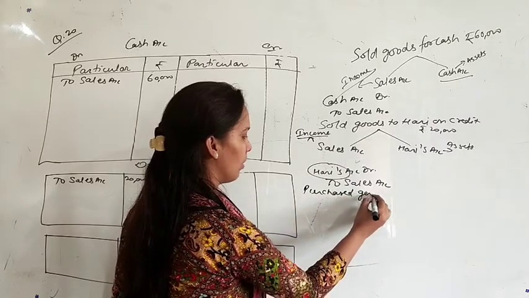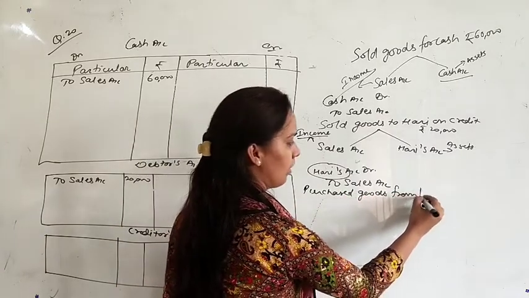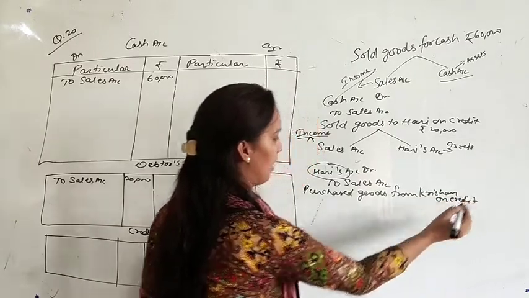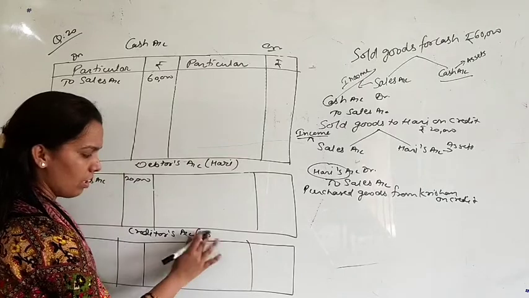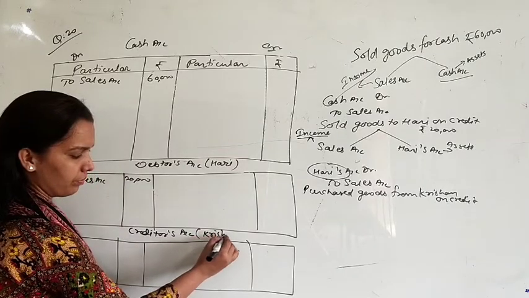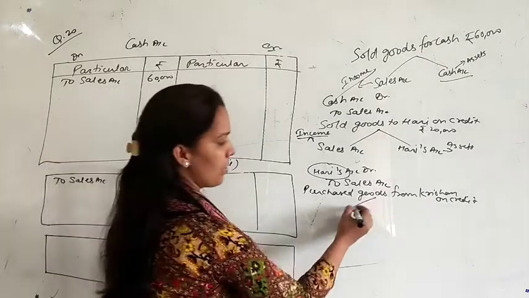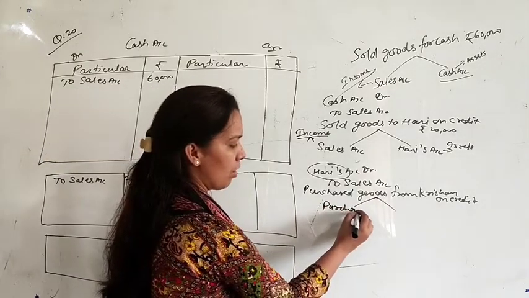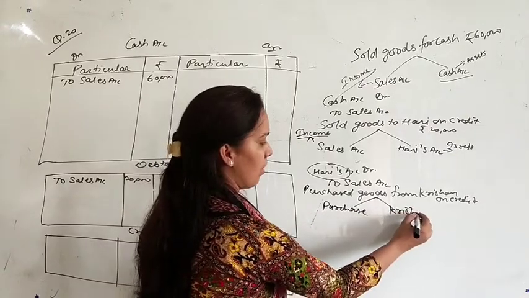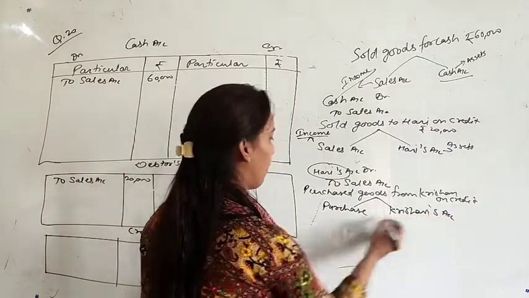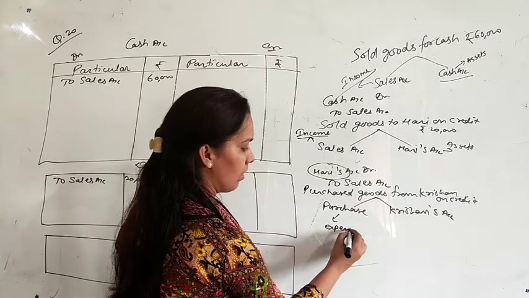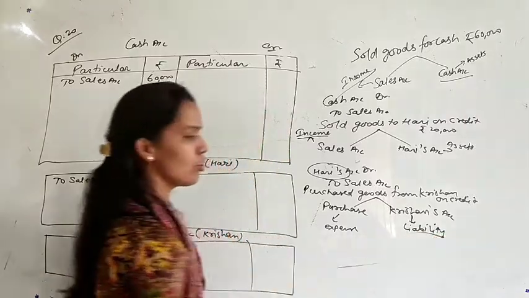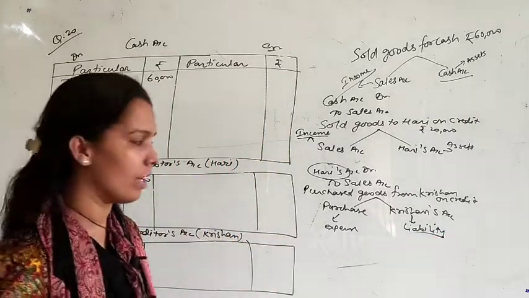Purchased goods from Krishan on credit. Krishan, he is your creditor. So write here Krishan. You are purchasing goods from Krishan. So just see which two accounts. First that is purchase account and second that is Krishan's account. Purchase is your expense and Krishan is your liability. Liability how? Because you are purchasing on credit, you will pay in future, so that is your liability.